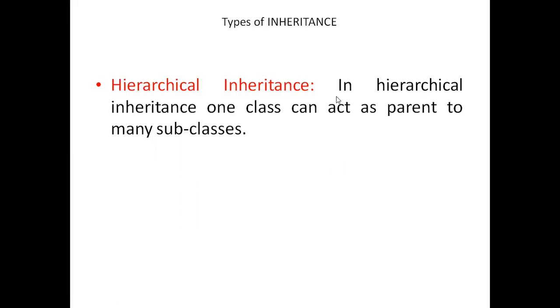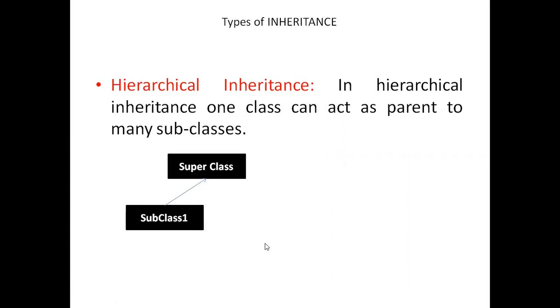Hierarchical inheritance. In hierarchical inheritance, one class can act as parent to many subclasses. You can see this. I have this superclass and it is acting as parent to subclass 1 and subclass 2. So this superclass is parent to 2 subclasses. This is called hierarchical inheritance.